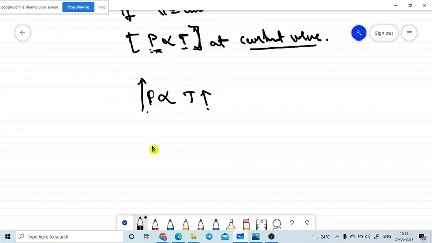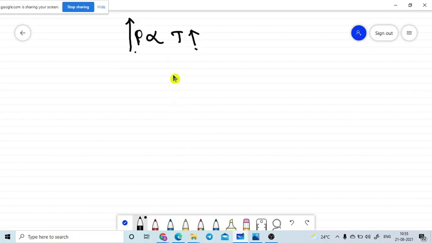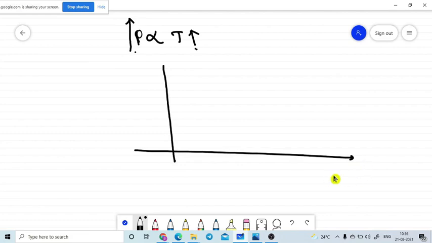That means at constant volume, if you draw a graph, if I am drawing one graph like this, taking the temperature on the x-axis and the pressure on the y-axis, they are linearly proportional. So as the temperature increases, at the initial temperature, I am starting from 0 degrees Celsius. At the initial temperature, the gas is at some value.